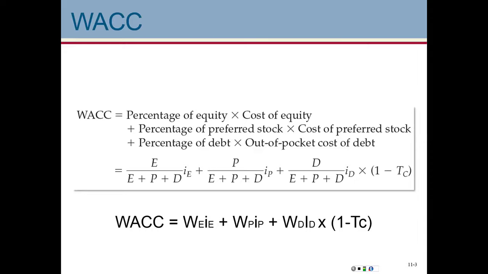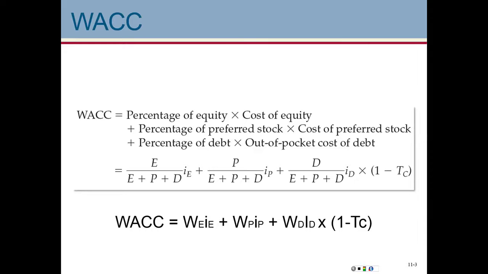Now, we have this rather long formula. At the bottom of this slide, I wrote the formula as a simplified version. That long E divided by E plus P plus D and so forth, those are basically the weights, right? So for some reason the book likes to expand it. That is just the weights, right?